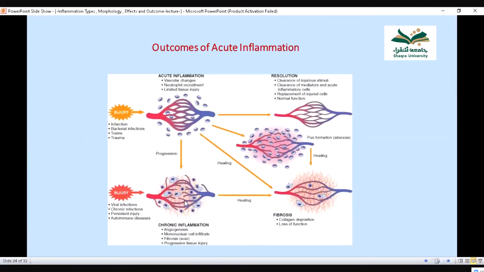In chronic inflammation, meaning inflammation for a very long period of time, what happens? There is new vessel formation, which we call angiogenesis. Or there can be mononuclear cell infiltrate. I told you in acute inflammation, neutrophils are present. In chronic inflammation, monocytes, macrophages and lymphocytes are seen. Similarly, fibrosis or scar formation can occur. This can change into this. So remember this picture.